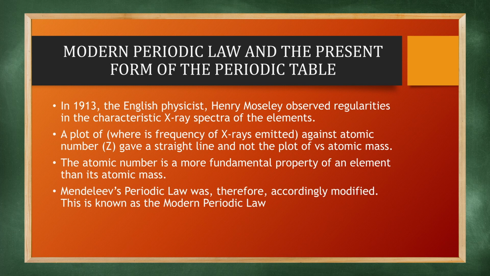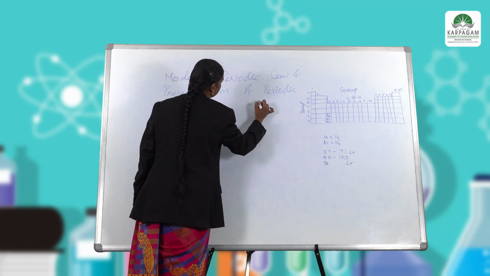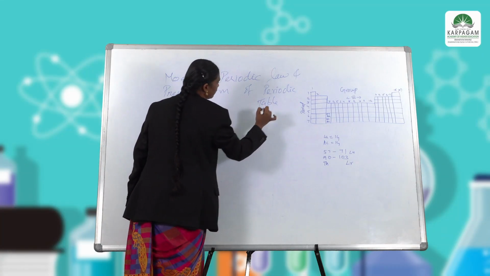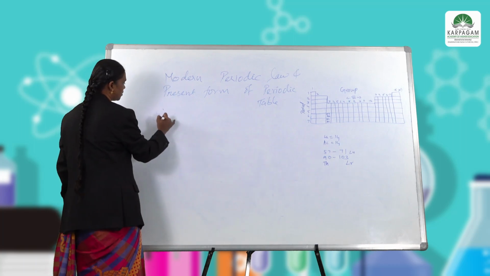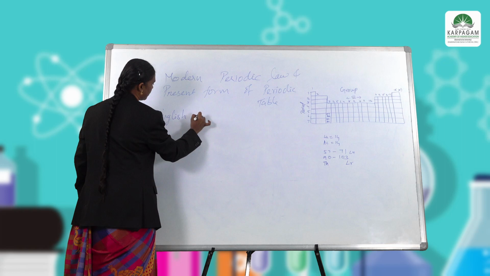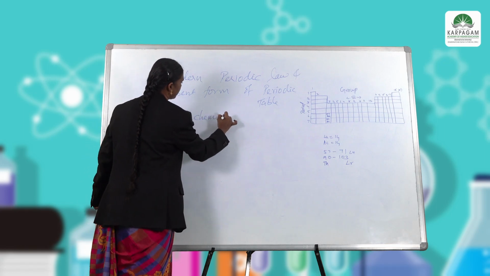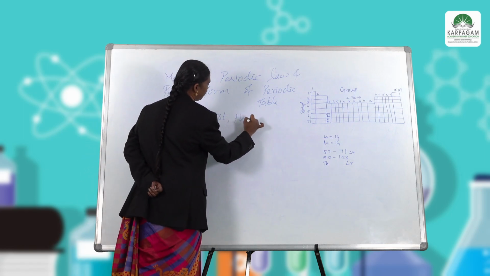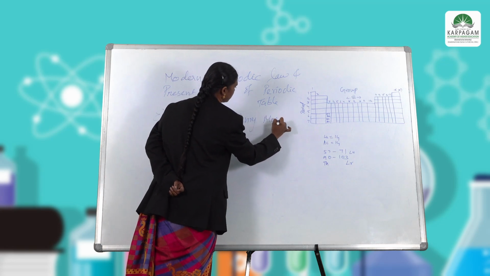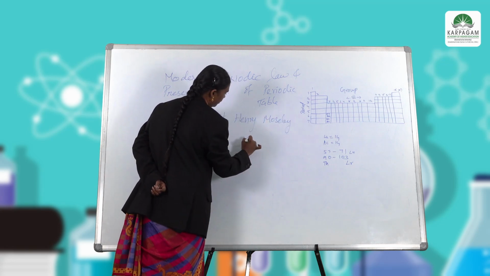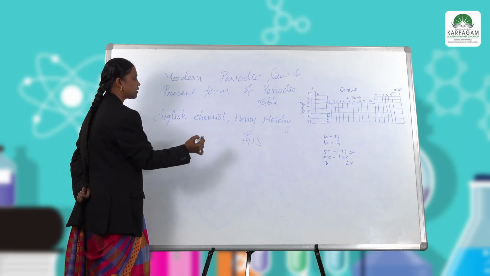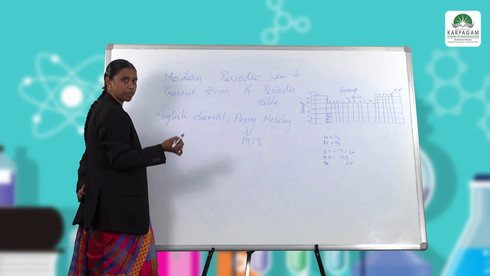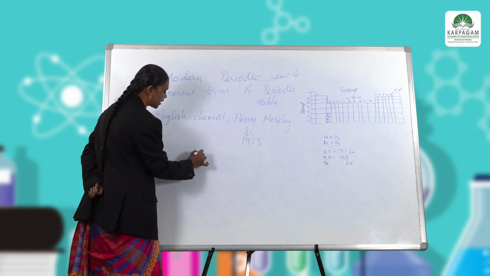This present form was developed from the observations of the English chemist Henry Moseley in the year 1930. He characterized the properties of the elements by X-ray studies.